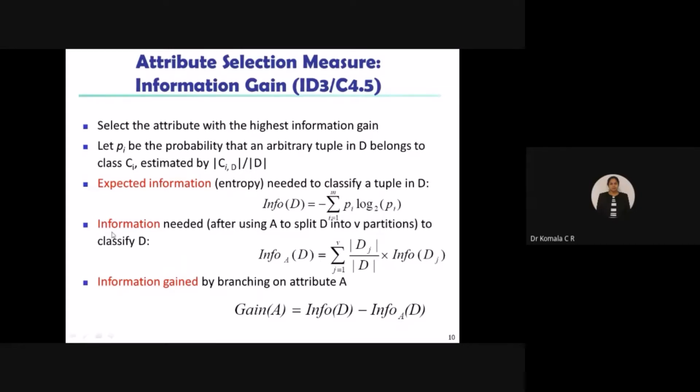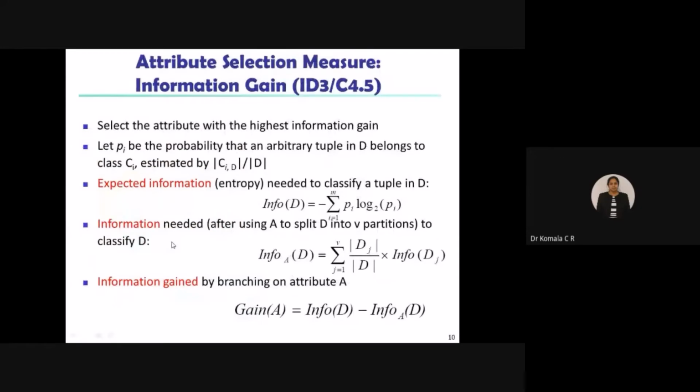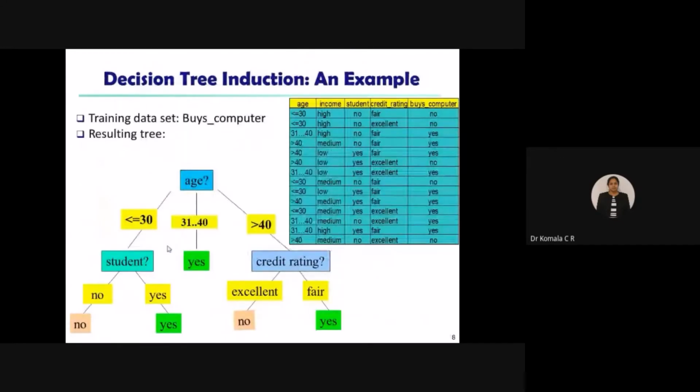So the next, second parameter to be found here is the information needed after using A to split D into V partitions. This one is before you partition, the first equation. The next equation is with respect to the partition. If you go for V number of partitions, I will explain with the next slide. So what is the number of partitions you take? Say in the tree, I can show you. For example, student: how many partitions? 2 partitions, no and yes.